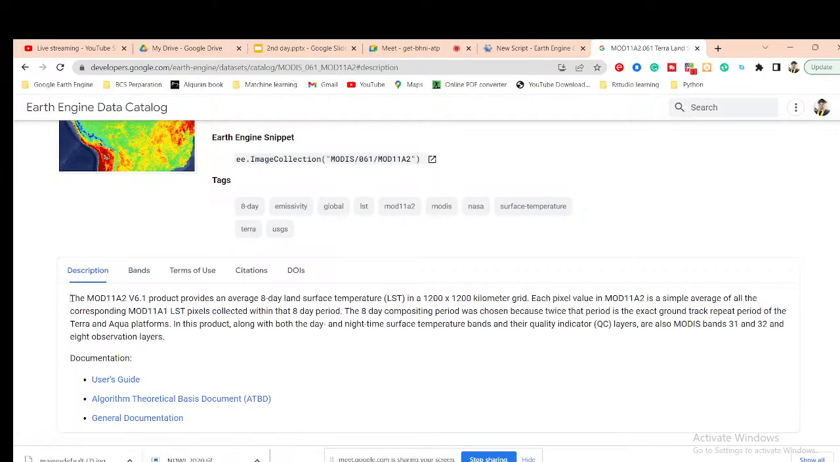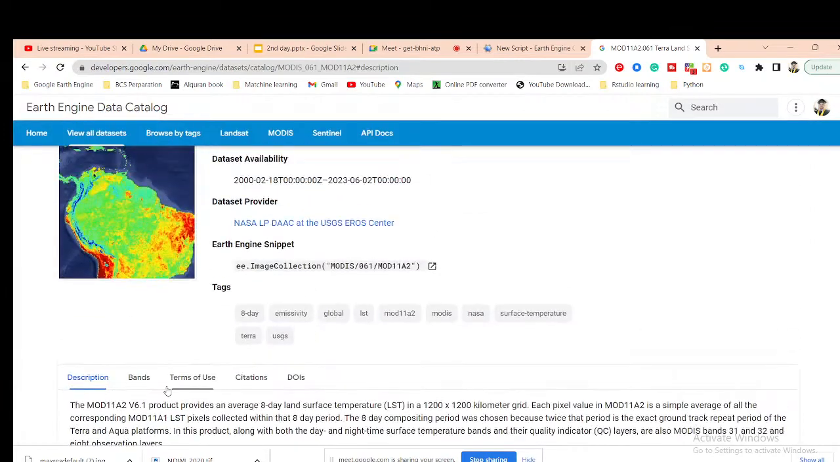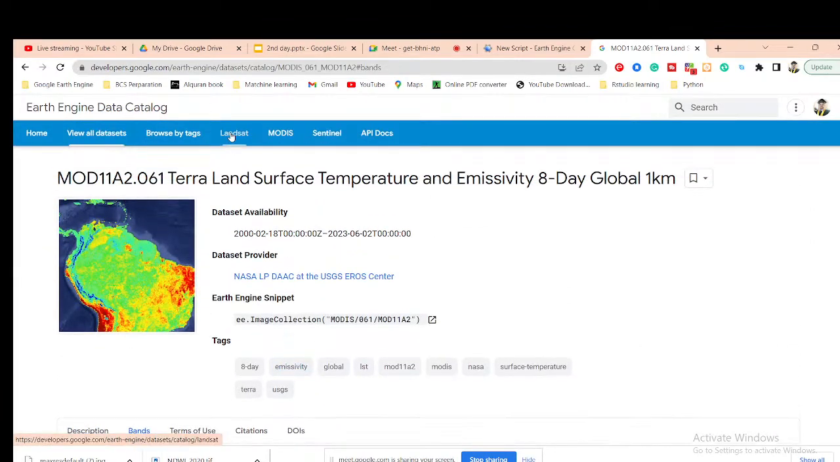And how they created this data set, you can see. Basically, this data set provides an average 8-day land surface temperature on a 1200 by 1200 kilometer grid. Each value is a simple average of all the corresponding MODIS LST pixels collected within the 8-day period. So the pixel value you get is the 8-day period average value. They already created this data set. This time we are just using it to make the analysis, but I will also show you how you can easily work with Landsat images for creating this type of analysis.